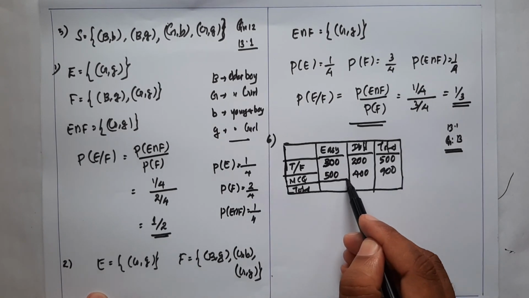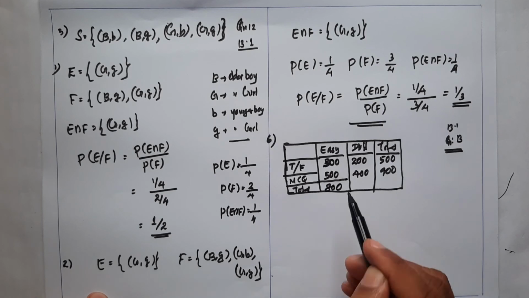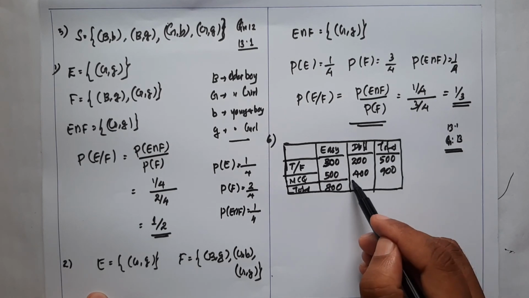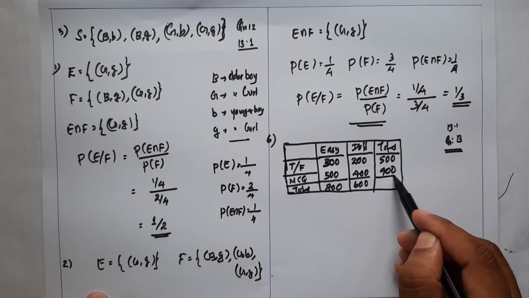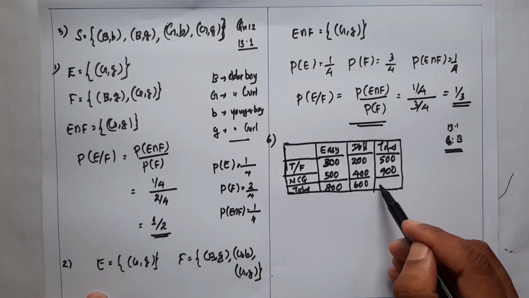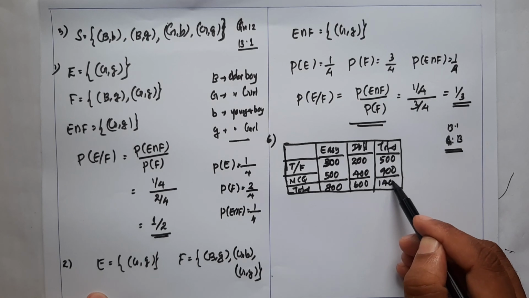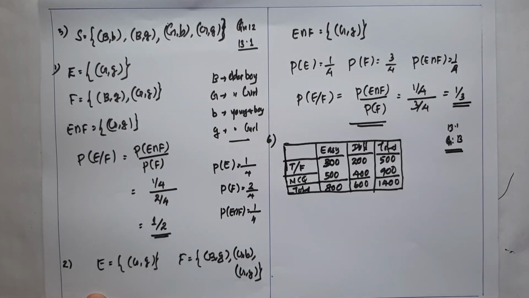The total easy questions are 800, the total difficult questions are 600, and the grand total is 1400 questions. Here the given conditions are built up in a table.